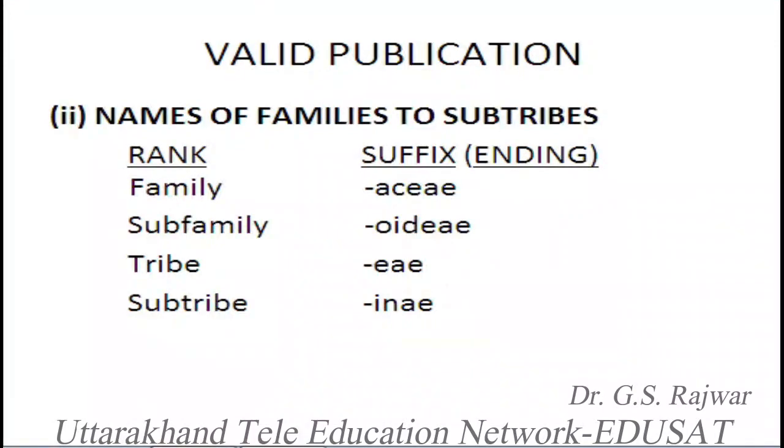Now in case of families, the suffix should always be aceae at the end of each family name. For example, Ranunculaceae, Magnoliaceae, Poaceae, Acanthaceae, Scrophulariaceae, and so on. Each family should always end in aceae. So this is the condition here.